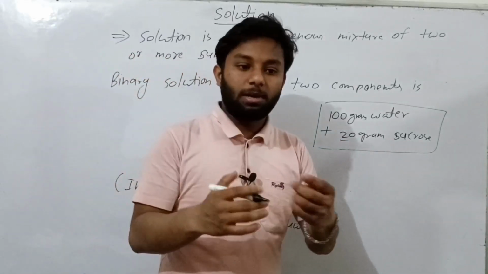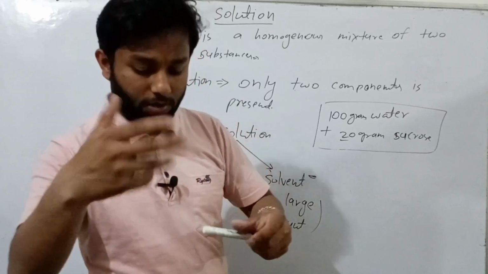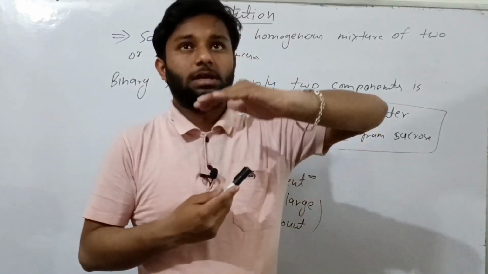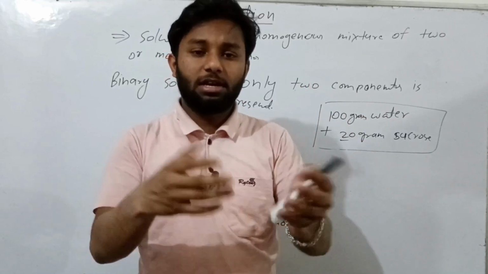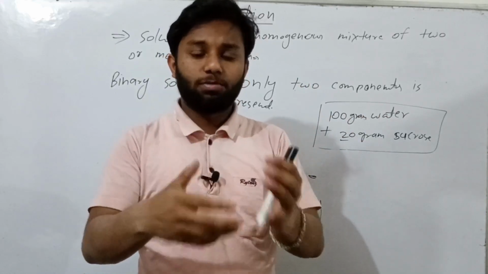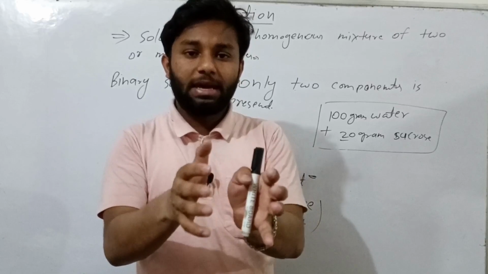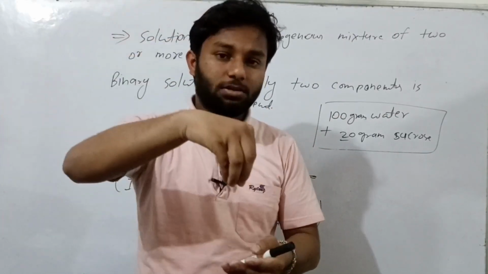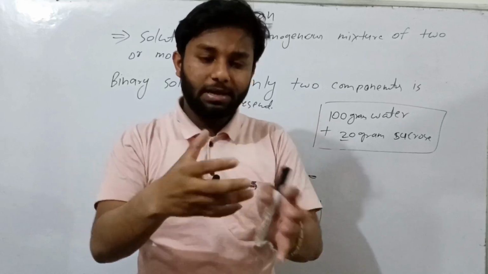Just take another example. All of you are familiar with chini pani or nimu pani, generally a mixture of water and sucrose. When you make it, you take water in a bottle and mix sucrose in it. It means you are making a solution.